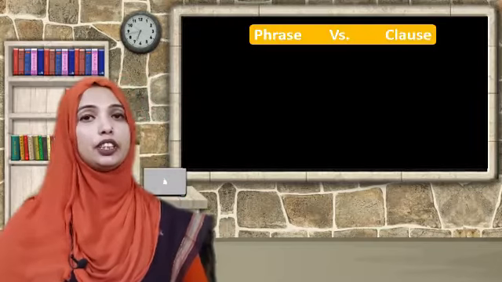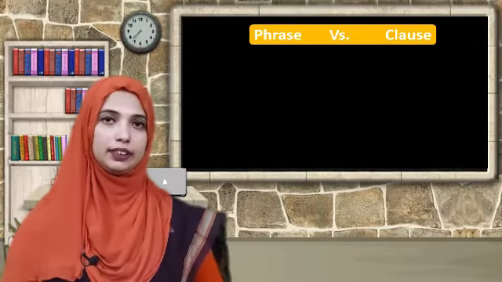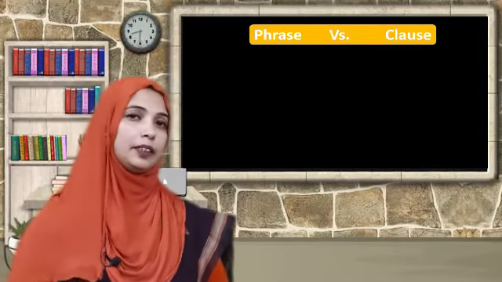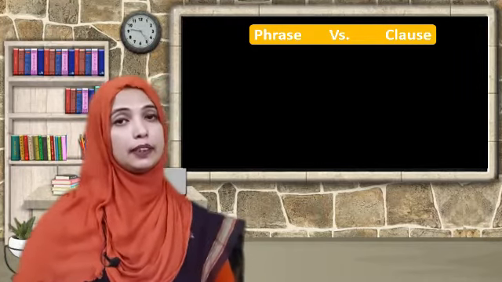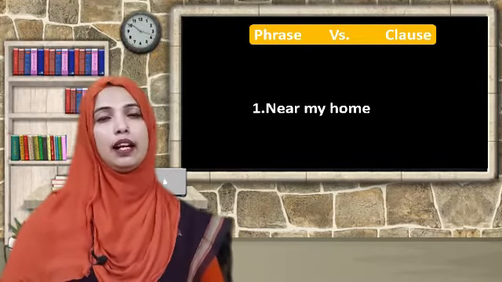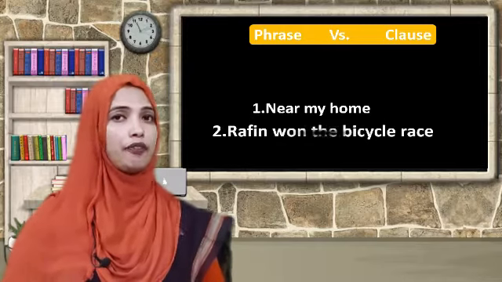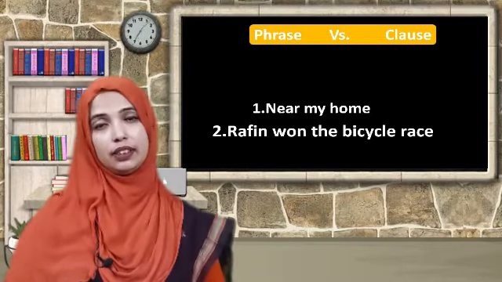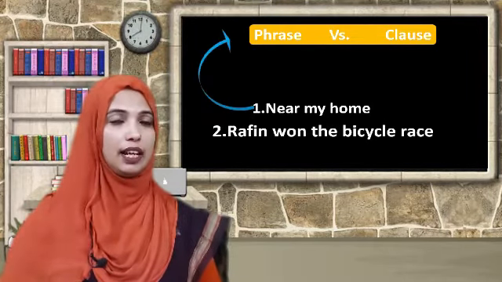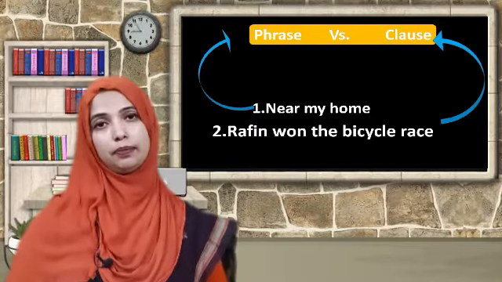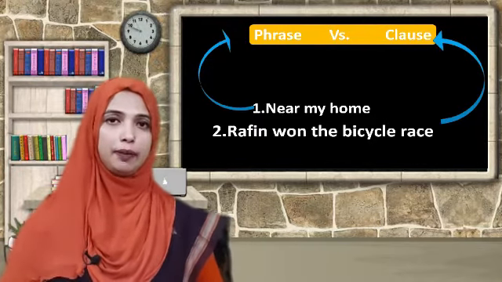Firstly, come to the terms of phrases and clauses. Look at the examples here. First example is near my home, and second example is Rafin won the bicycle race. First one is a phrase and second one is a clause. So what's the difference between them?